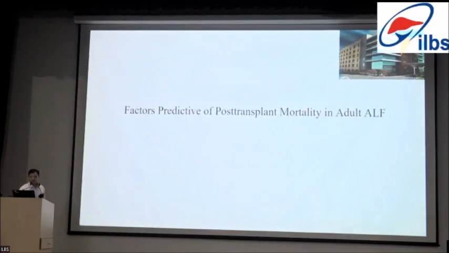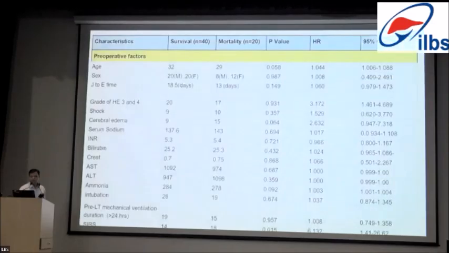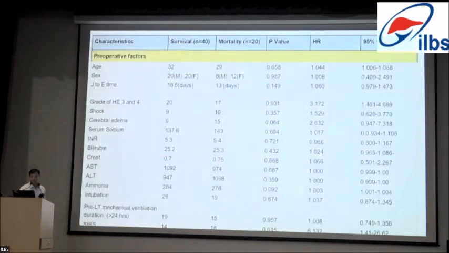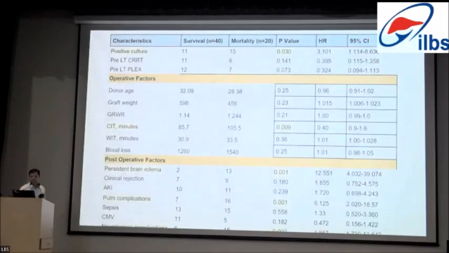Coming to factors predictive of post-transplantation mortality in adult patients. These are the factors which we analyzed among the survivors and the non-survivors. Among all the factors, as you can see, the parameters which can be attributable for mortality: one is SIRS before being transplanted, and the other factor is positive culture.